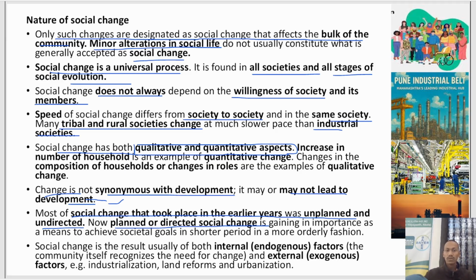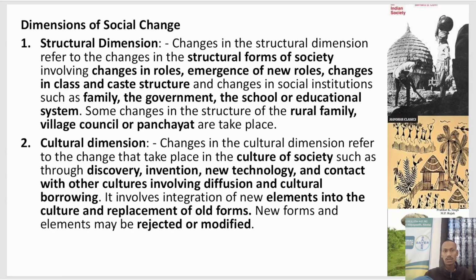Then social change is usually a result of both internal and external factors. The community itself recognizes the need to change. So social change is of two types: internal change and external change. Internal means the society itself feels the need to change, so it changes. External means the society does not have any relation with the change, but other societies are changing, so we also have to change. For example, industrialization, land reforms, and urbanization. So that is the nature of social change.